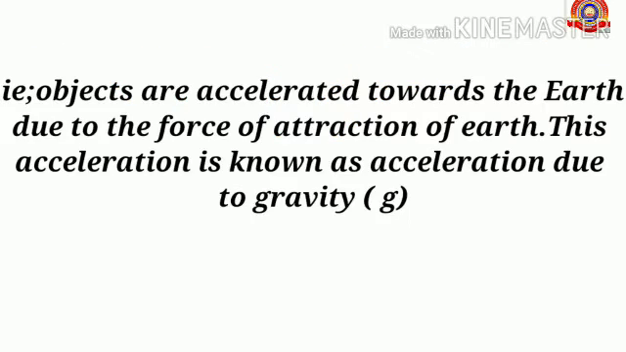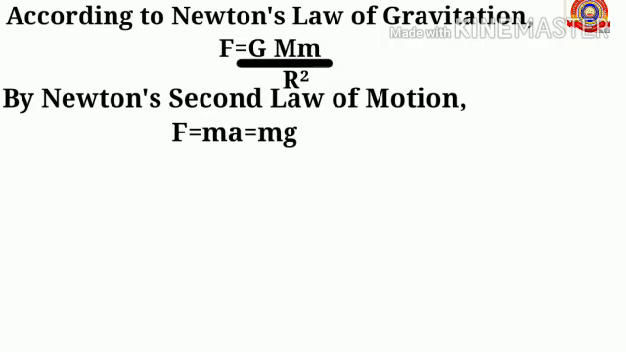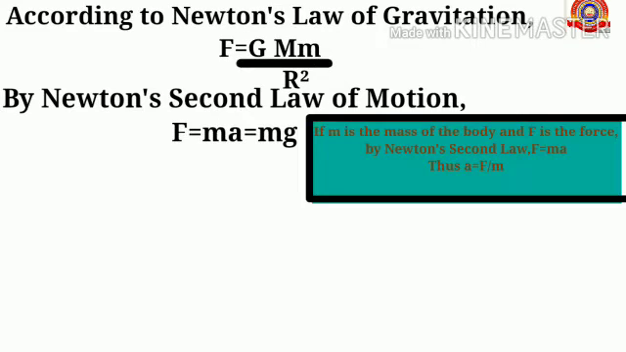That is, objects are accelerated towards the earth due to the force of attraction of the earth. This acceleration is known as acceleration due to gravity. This is denoted by the small letter g. According to Newton's law of gravitation, we have the equation F equals G M m by r square, and by Newton's second law of motion, we have F equals ma, and we know that a is the acceleration due to gravity, so it can also be written as m into g.